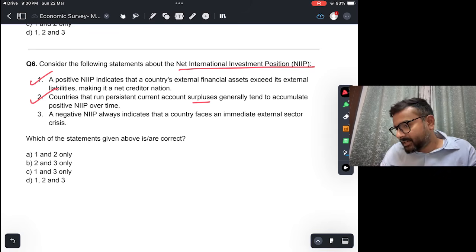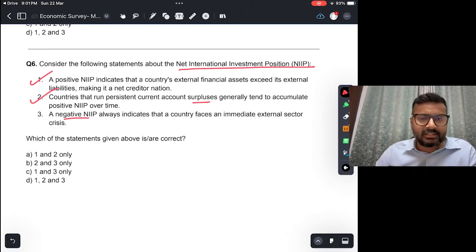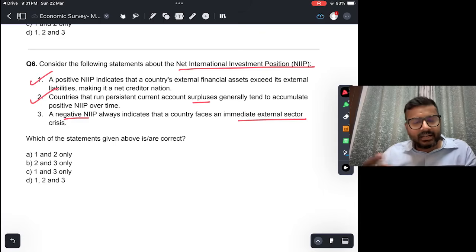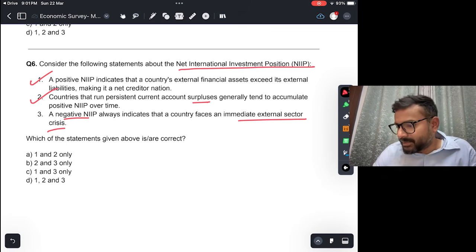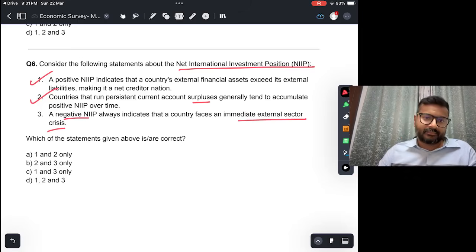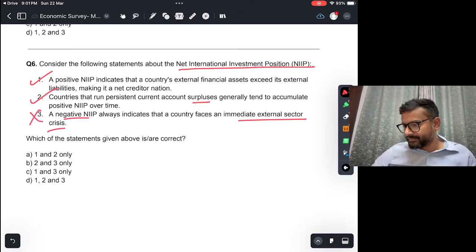A negative NIIP indicates that a country faces an immediate external sector crisis. This is not true. It is not an immediate external sector crisis. Countries do have large negative NIIPs but are still quite stable. It depends on the nature of the economy. Like the USA, which has a large negative NIIP but is a strong economy. Similarly, India also has a negative NIIP but is a very stable economy. So this is not true. 6 ka 1 and 2A is the correct answer.